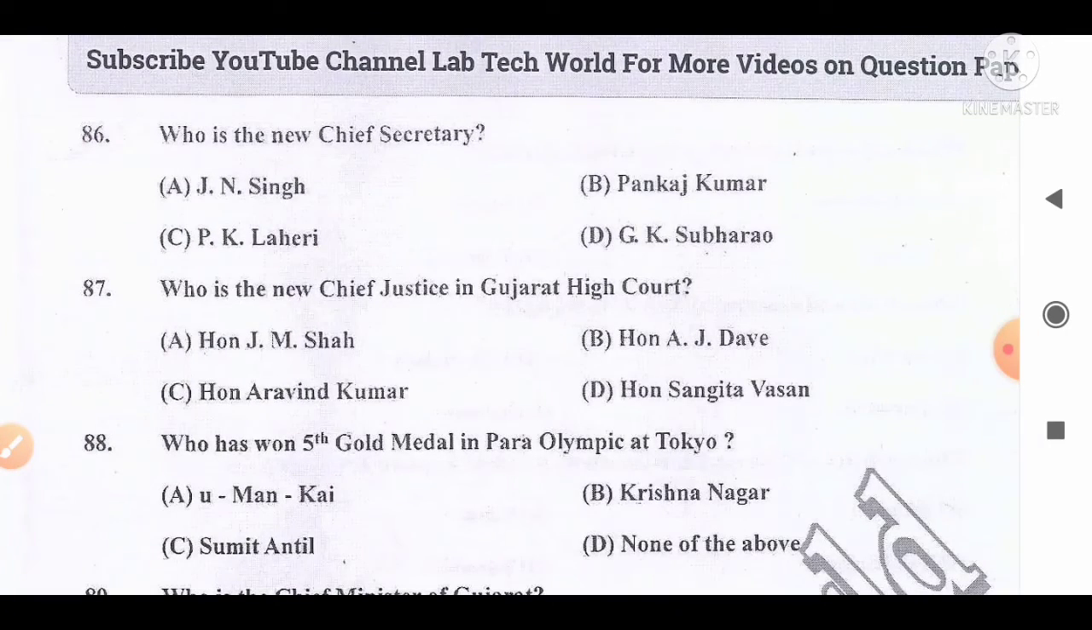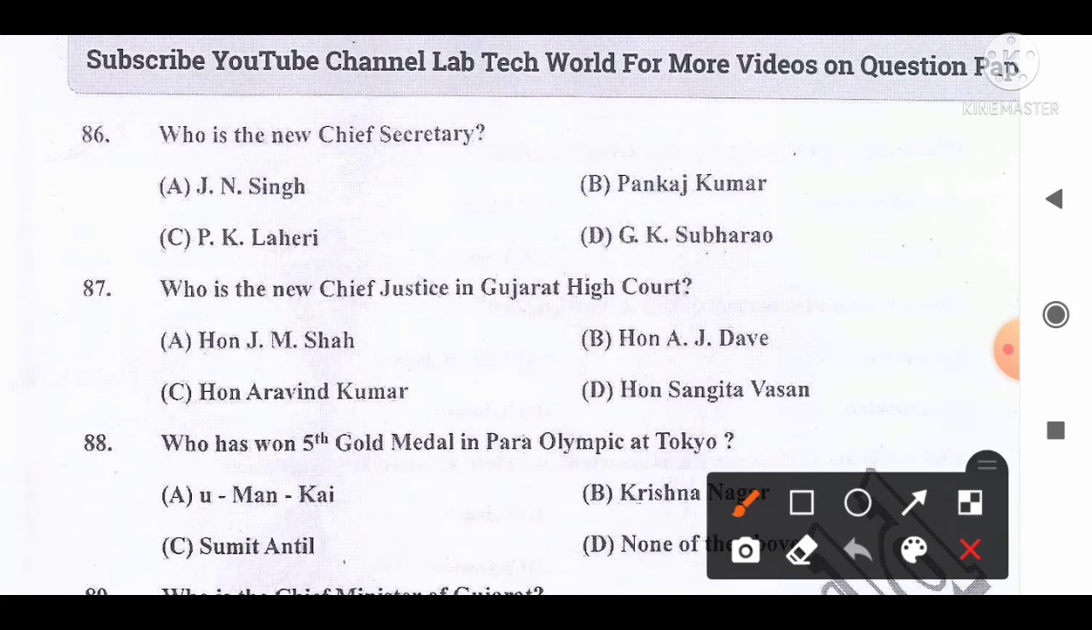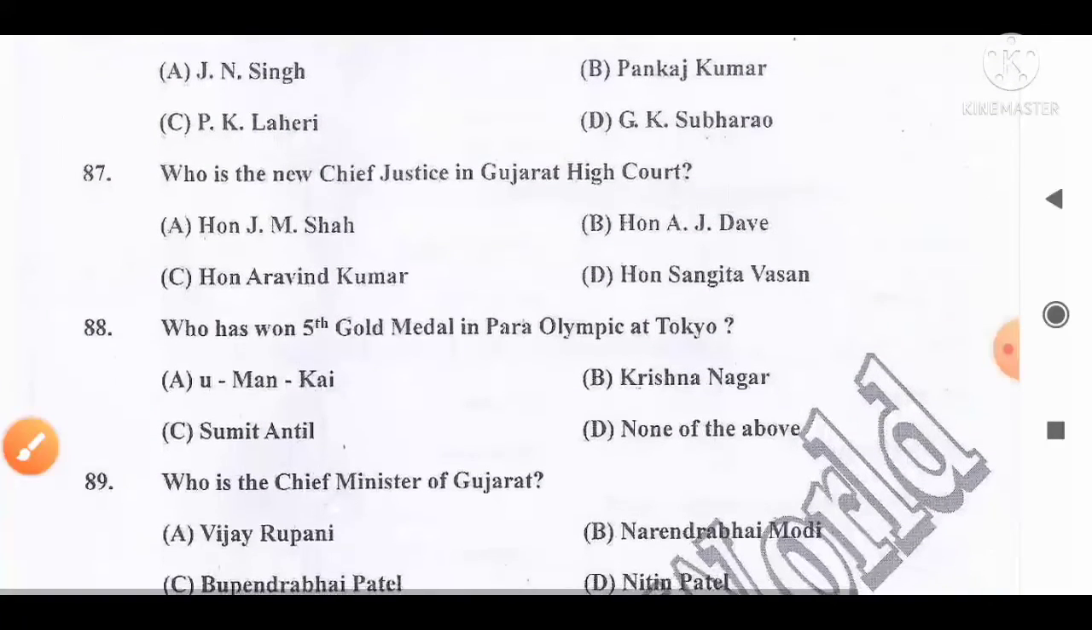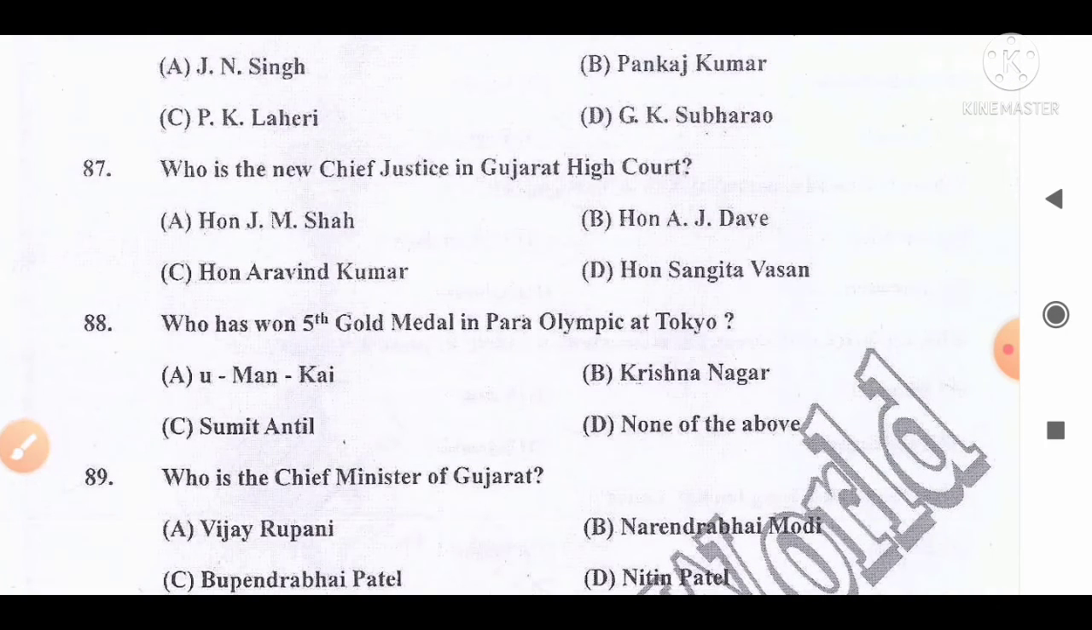Who is the new Chief Secretary? Option A, J.N. Singh, B, Pankaj Kumar, C, P.K. Lahiri, D, G.K. Subbarao. The correct answer is option B. Pankaj Kumar is the new Chief Secretary who replaced Anil Mukim on 30th October 2021, ex-Chief Secretary of Gujarat government. So option B, Pankaj Kumar is the correct answer. Move to the next question, number 87.